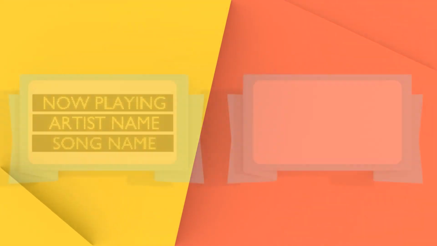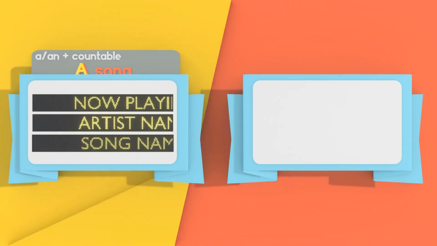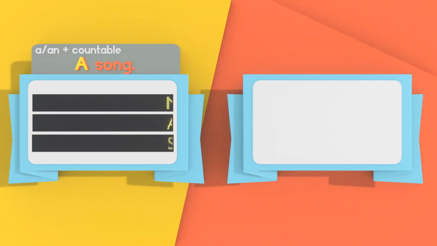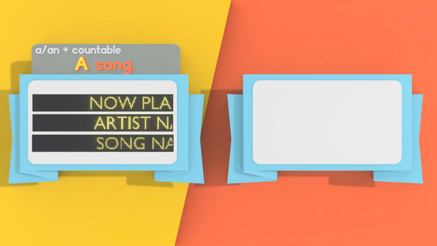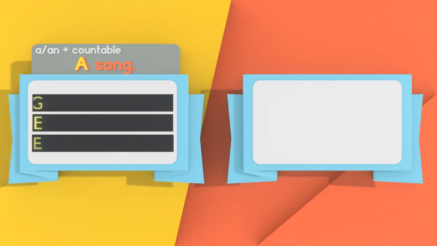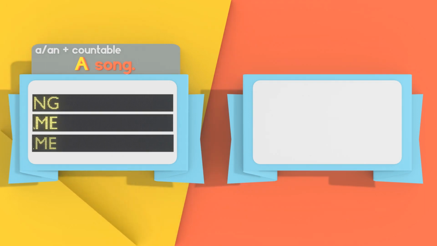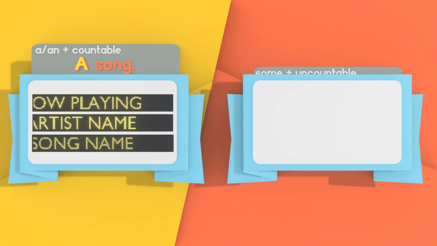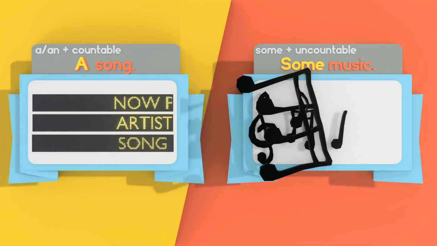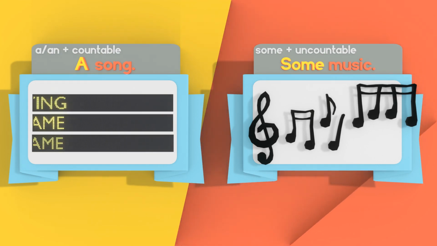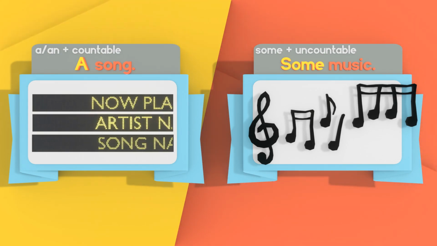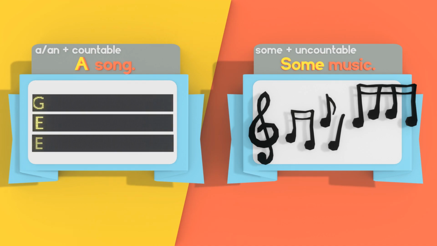Let's take a look at another example, right? So we have a song, right? You can have one song, two songs, three songs. You can count them. But what about music? I want to listen to some music. I heard some really good music the other day. I heard some really good music in the car the other day.